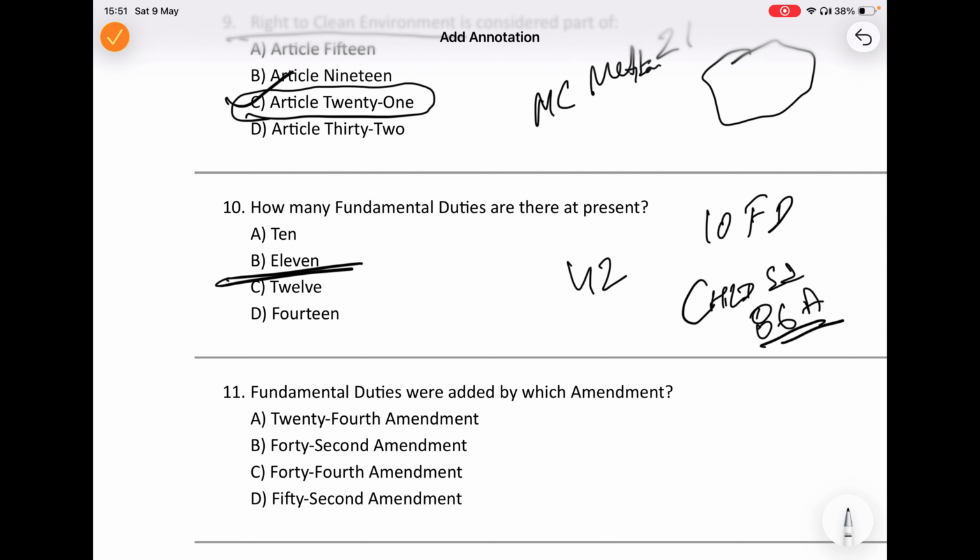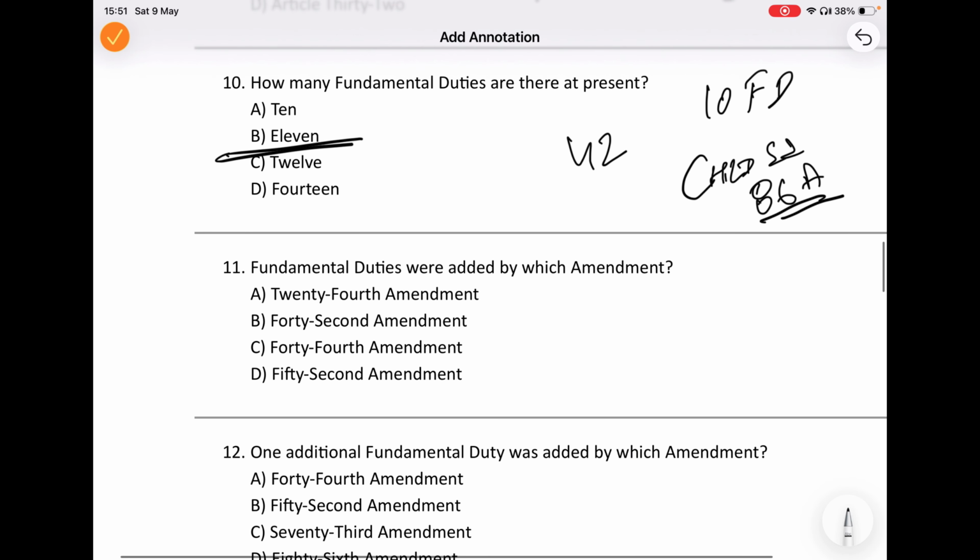Now, the next question continues from our previous topic. Which amendment inserted fundamental duties into the Constitution? This is one of the most important amendment questions for judiciary exams or AIBE, LLB.